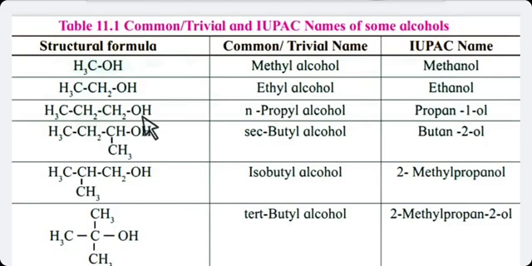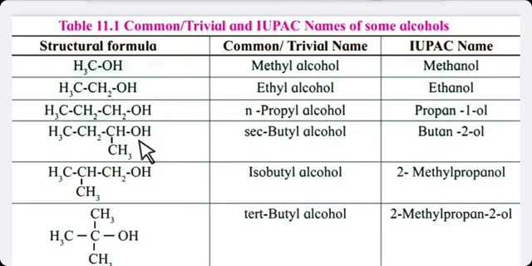Your OH group is on the first carbon atom, and the total number of carbon atoms is 3. It means it is propane. 1 means OH group is attached with the first carbon atom, or ol. It is propane 1-ol.